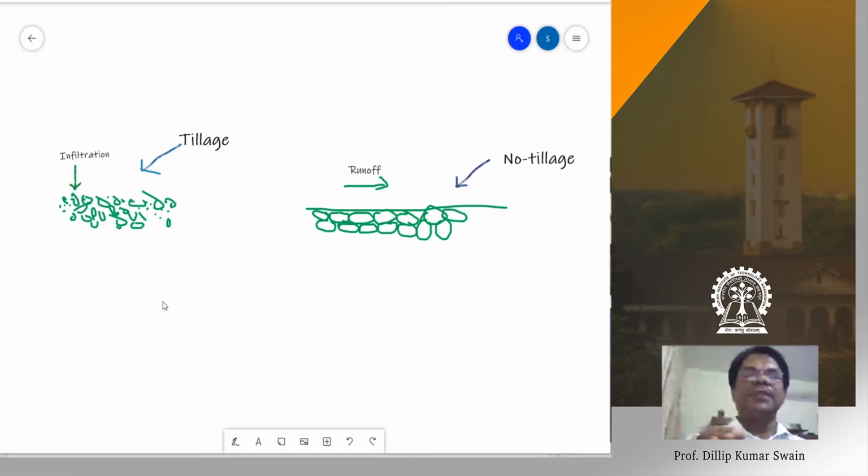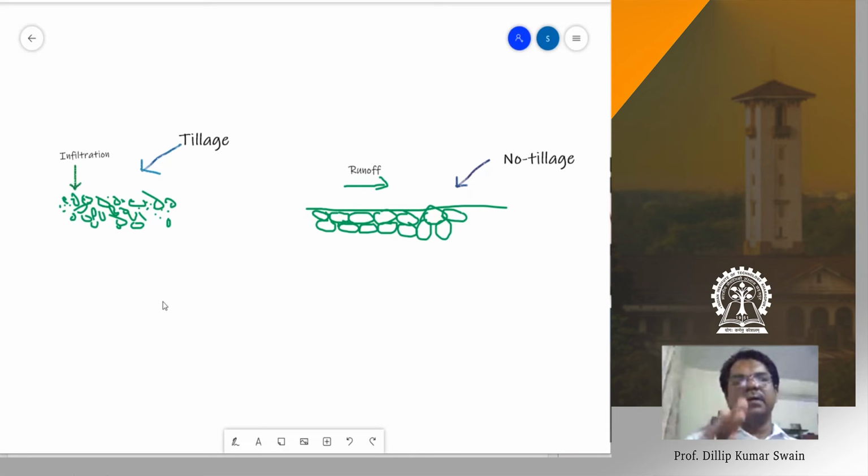And the fine tillage we do inside the crop, when we plant the crop or sow the seedlings, after the crop grows, we do fine tillage as intercultural operations. We do small tillage in the topsoil. In that way, you can protect the loss of water through evaporation. We do hoeing, small tillage operations, loosening of the topsoil.